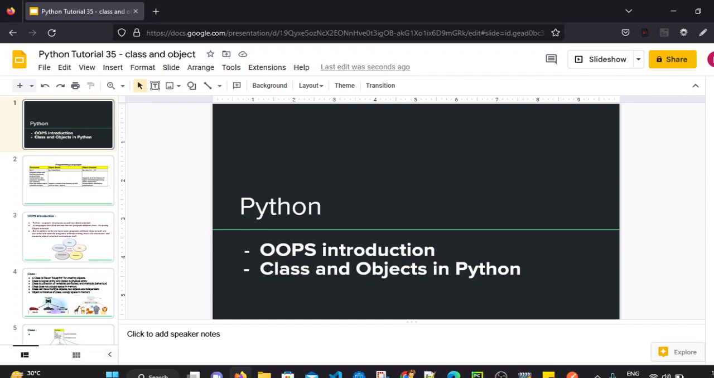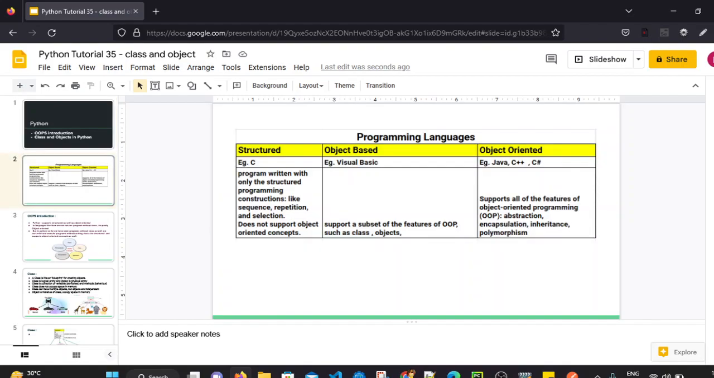Hello everyone. In today's session we will see about class and objects in Python and what exactly OOPS concepts are. When we say programming languages, a language like C is known as a structured programming language. There are types of programming languages. Some languages are structured programming languages in which programs are written with only the structured programming constructions like sequence, repetition and selection. A language like C does not support object-oriented concepts.